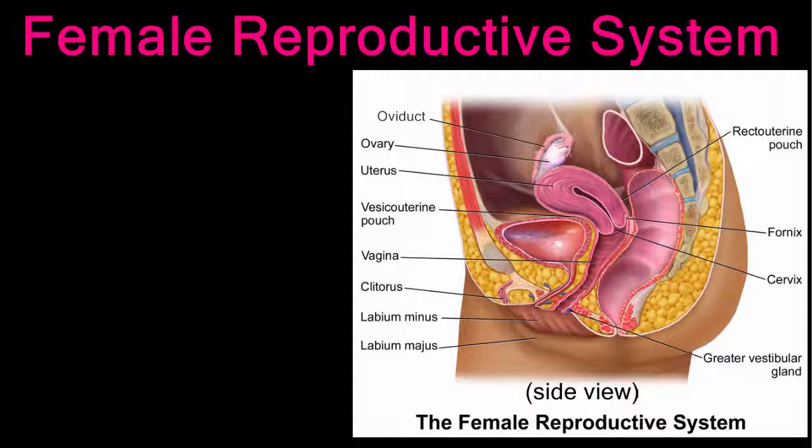In the previous lesson, we discussed the male reproductive system and its functions. This lesson will focus on the female reproductive system, which is a bit more complex because it performs additional functions to the male system.